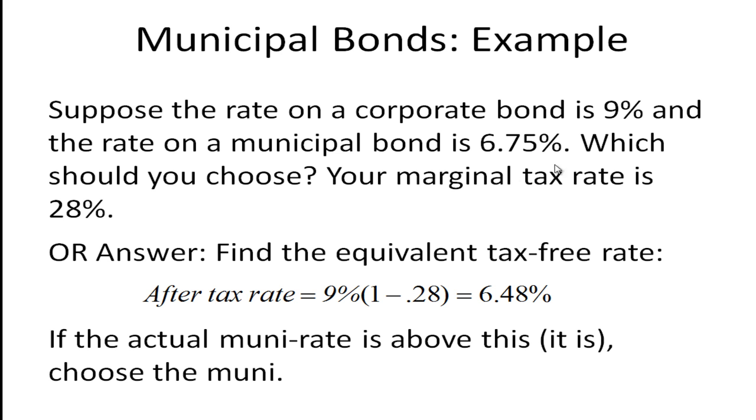So here, the municipal bond rate is 6.75%, but you can't compare it to 9% because this is going to be taxed and this is not. If your marginal tax rate is 28%, then your after-tax return is going to be 6.48%, which is lower than the municipal tax rate of 6.75%. So here's the case where you're going to take the municipal bond.